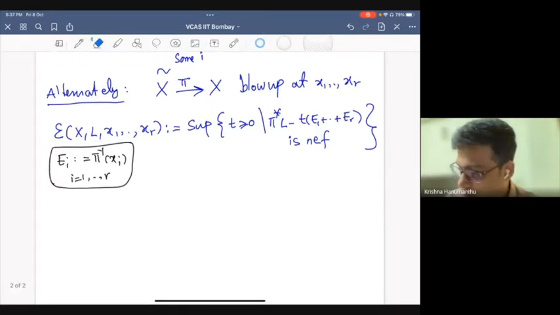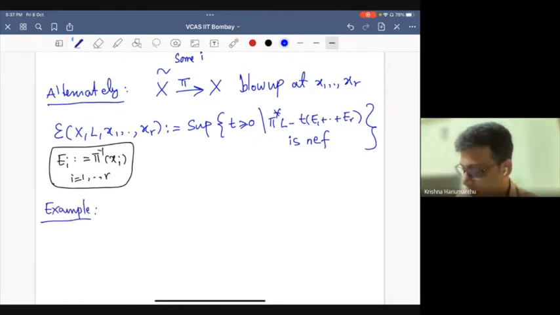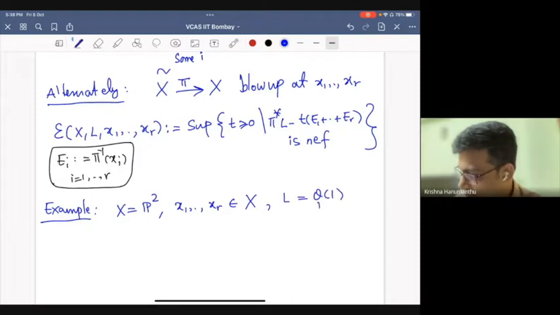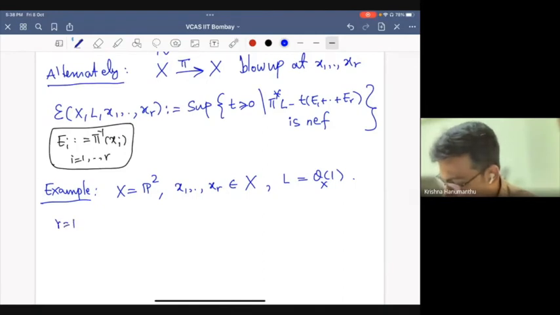Let me just start with some very simple examples, or in fact, one example really. If I take the projective plane P2, and let's take r points, and let's take L to be O(1). Let's try to compute the Seshadri constant of this. If r equals 1, that means you have only one point. This is fairly simple to check. You have epsilon. I'll write this, but X and L are fixed in this example.